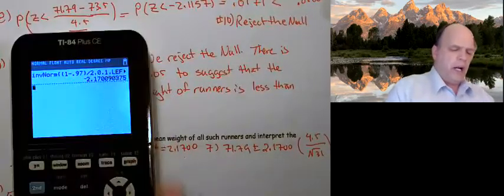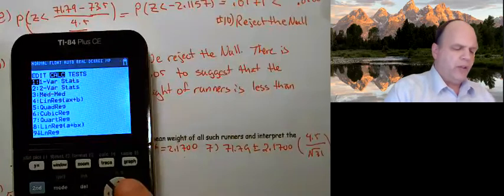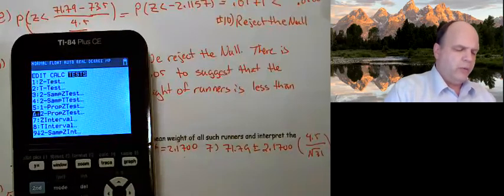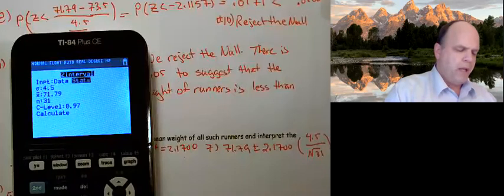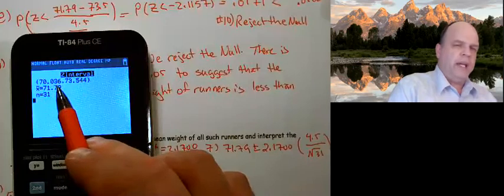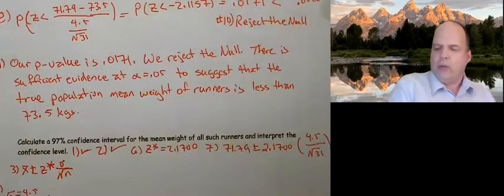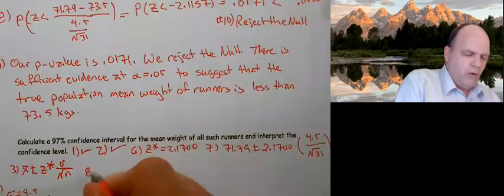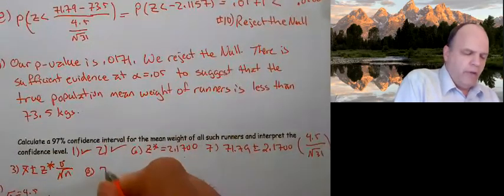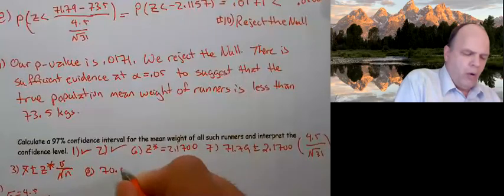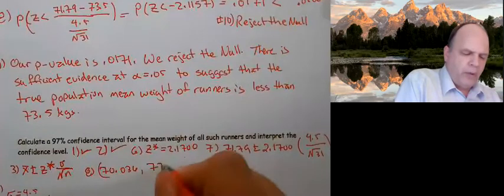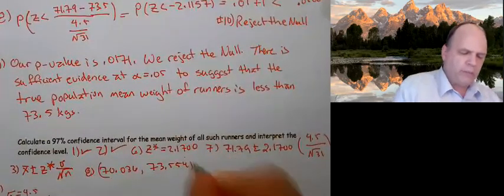So now we're going to calculate this, and we're going to go stats test Z interval. I have 4.5, 71.79, N of 31, and a confidence level of 0.97. So this ends up being my interval, number 8: 70.036, comma, 73.554.